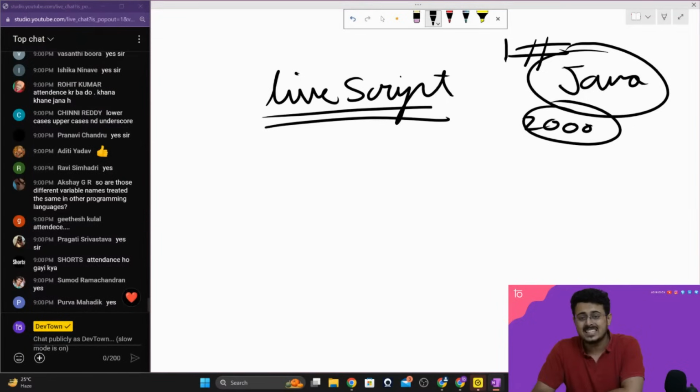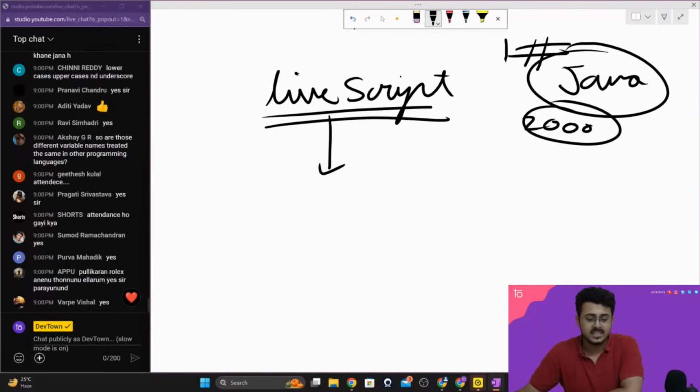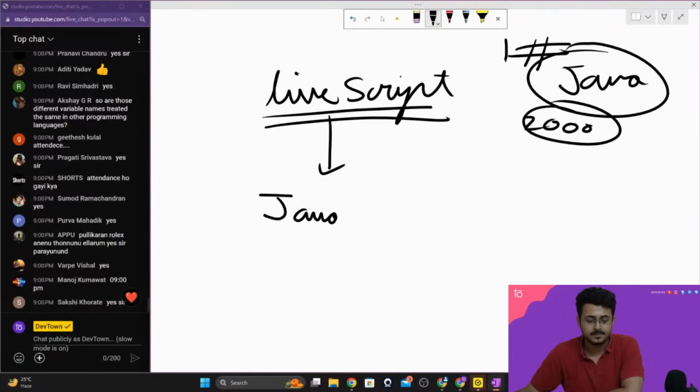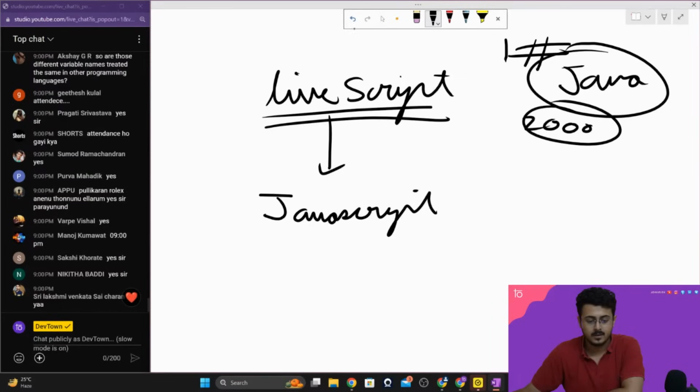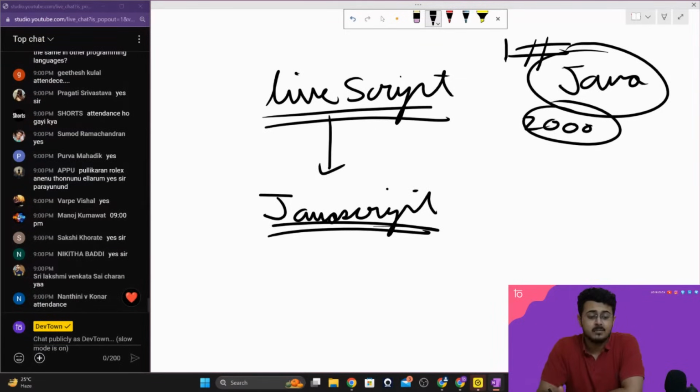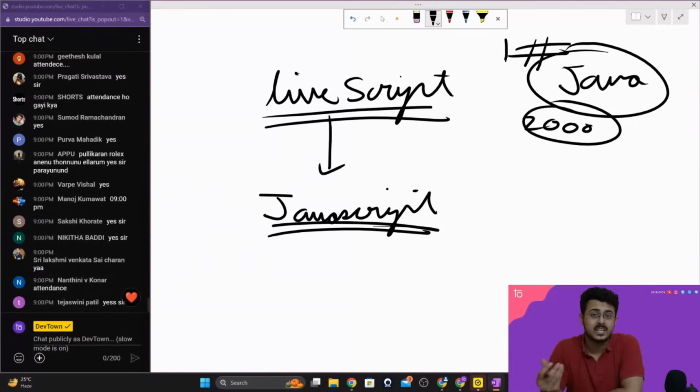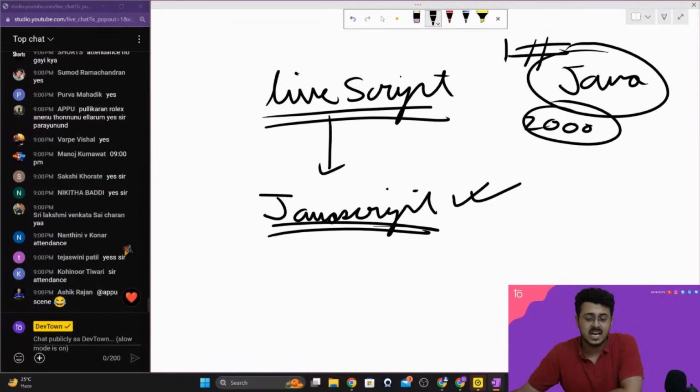So just as a marketing tactic, so that more people are able to use and adopt the new programming language, LiveScript was renamed as JavaScript, so that many people would confuse that there is some correlation between Java and JavaScript, and they start adopting JavaScript inside of their projects as well.